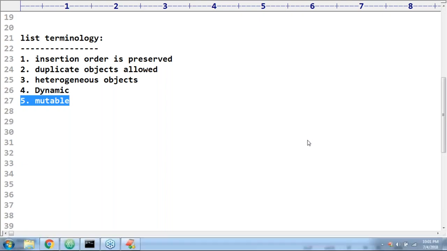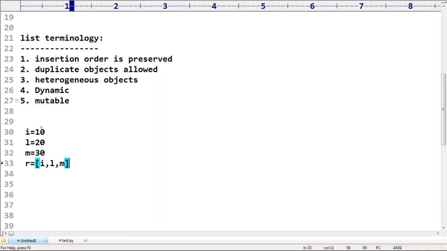Next, one more here. Just observe that. Sudhir is asking this doubt. You have to clarify, maybe some people may have the same. I is equal to 10, L is equal to 20, M is equal to 30, R is equal to I, L, M. Is it valid or invalid? Can you please guess?